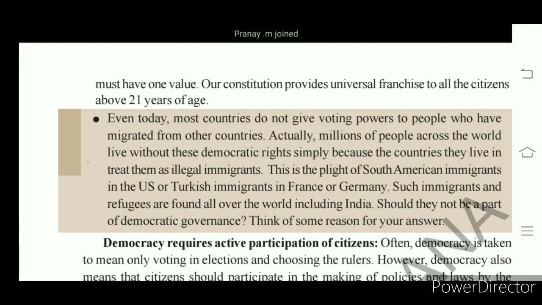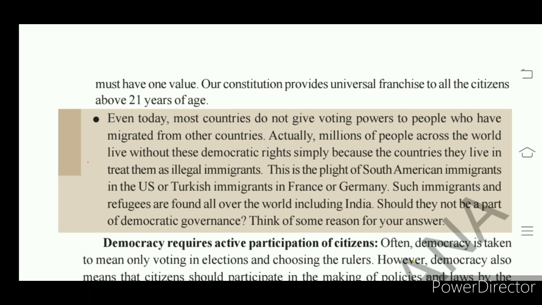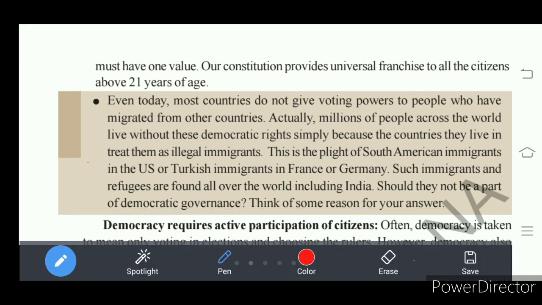Our constitution provides universal franchise. What is meant by universal franchise? Nothing but right to vote. Okay, when right to vote is given to all its citizens, it is called universal franchise. It is given to adults, so we call it universal adult franchise. This was given to all the citizens who crossed 21 years of age by our Indian constitution.